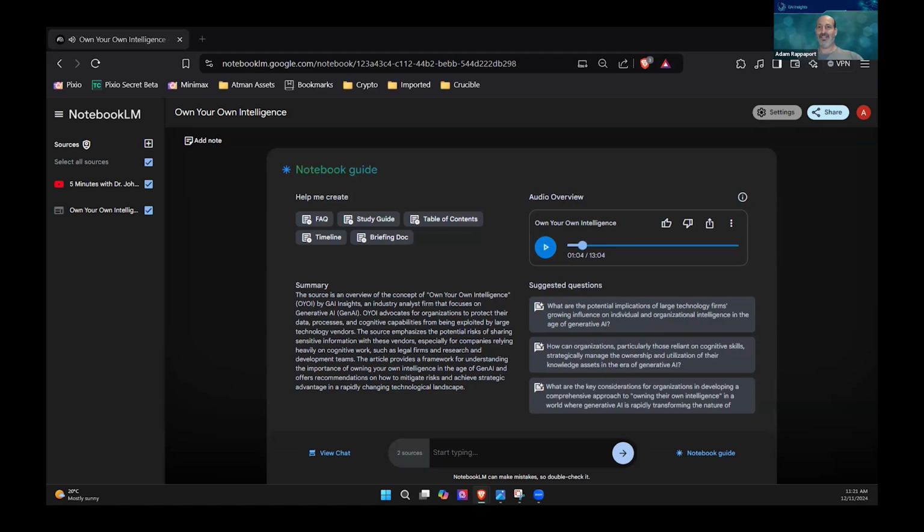So there you go. That gives you a taste. It's a great way, especially if you have to make a long ride or you're on public transit. There's some information you want to consume, throw it through NotebookLM, and then you can just listen to it rather than reading it.